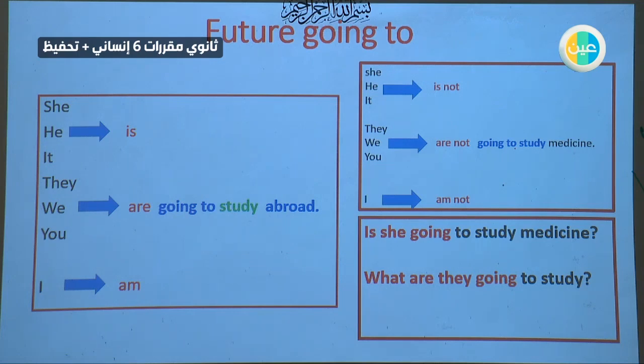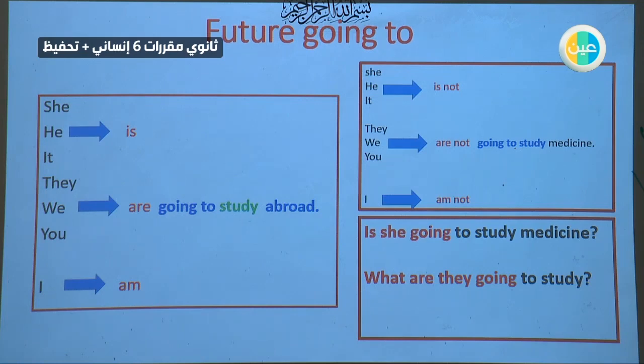If I want to make it negative, it's the same, you just add not to the helping verb. Isn't, aren't, am not. She isn't going to study, nothing else will be changed. You aren't going to study, I am not going to study. What about the question? You just change the places of the helping verb and subject. In the question we start with the helping verb. It is a yes or no question. Is she going to study medicine? Are they going to study medicine?